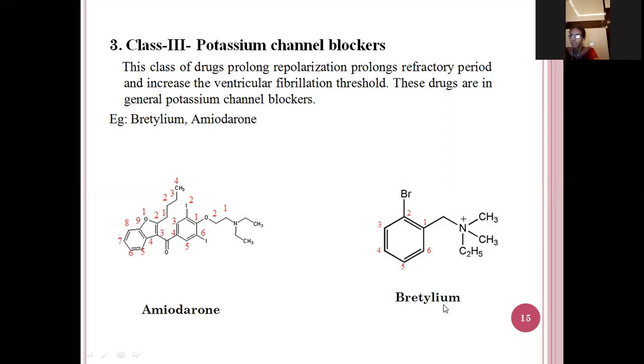bretylium structure. If you see here the bretylium structure, this is the phenyl. In the second position, bromine atom is there. So 2-bromophenyl, and here methyl group is there, and the nitrogen is azanium. So nitrogen is named as azanium. Here 2 methyl groups are there and 1 ethyl group is attached. 2-bromophenyl, methyl, azanium, dimethyl, phenyl is there. Ethyl is there.